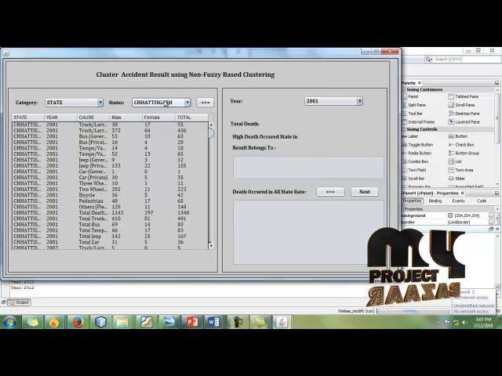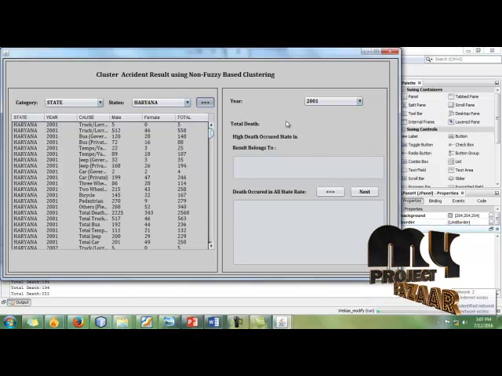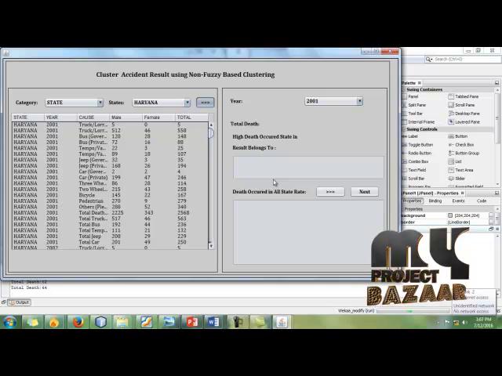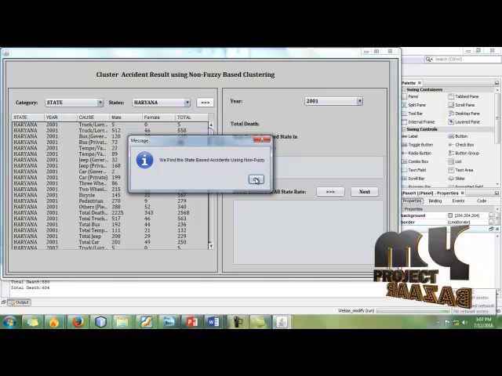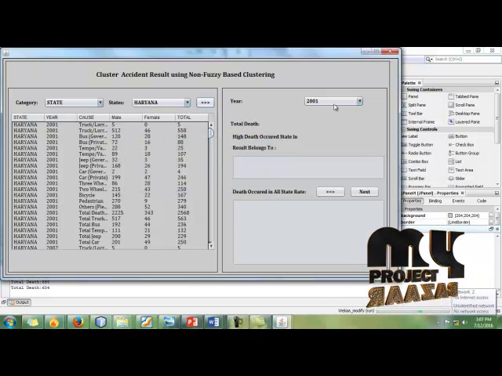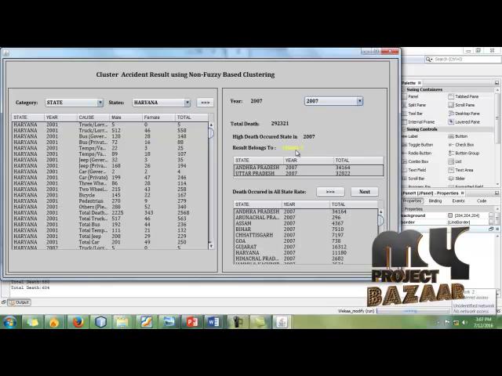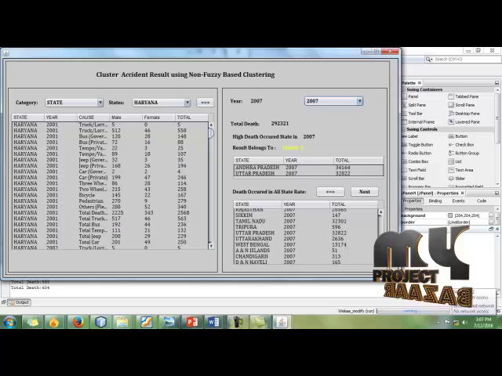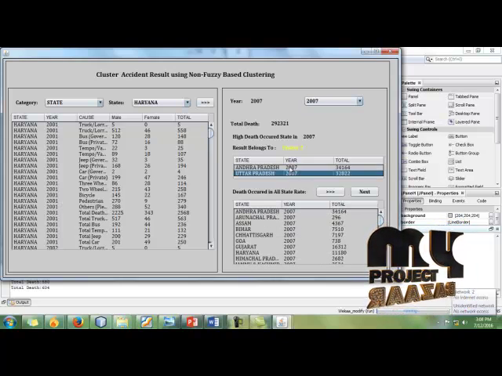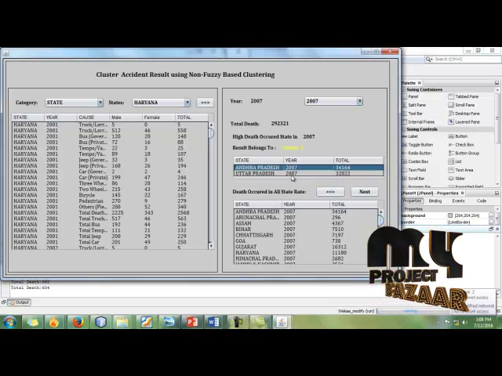Here, depending upon the state name, it filters out that data. After that, we find the results for state-based accidents using non-fuzzy clustering. And after that, here we choose a year, and it filters the total deaths occurring in 2007 with the cluster they belong to, and filters the overall state death rate with the top, and here it filters the top death rate occurring in Andhra Pradesh and Uttar Pradesh.